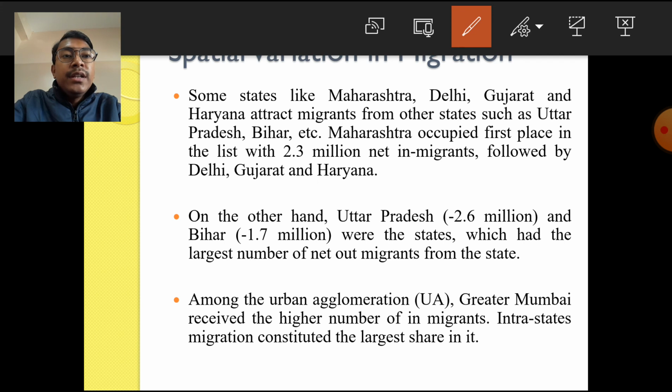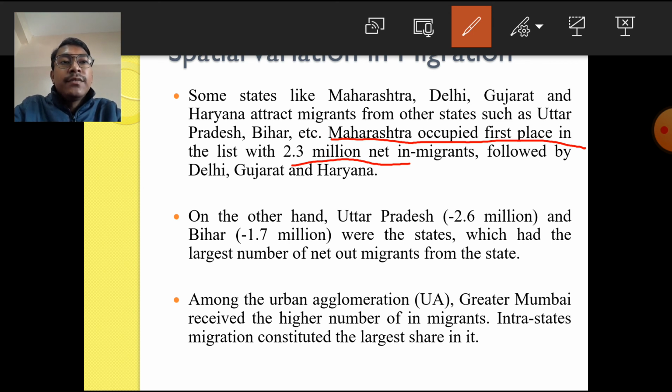In terms of this state-wise data, Maharashtra occupied first place in the list with 2.3 million net in-migrants. So Maharashtra is the state which has the highest number of in-migrants. That means around 2.3 million people from other states have migrated to Maharashtra, followed by Delhi, Gujarat and Haryana.